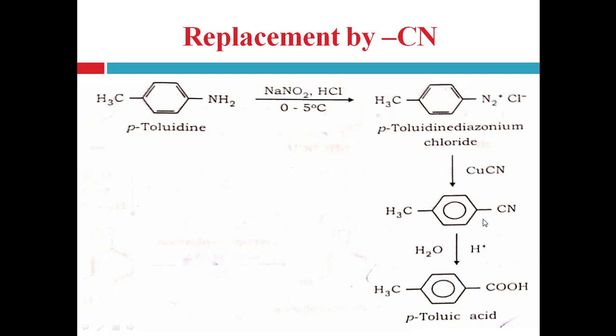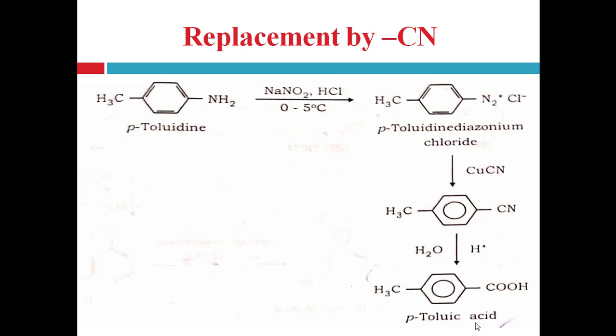So it will form the para-cyano-toluene. Now this cyano-toluene undergoes hydrolysis, acid hydrolysis in presence of acid, right? Undergoes acid hydrolysis and is converted into para-toluic acid, right? So this reaction is often asked in examination in the form of a conversion: convert para-toluidine to para-toluic acid, right?